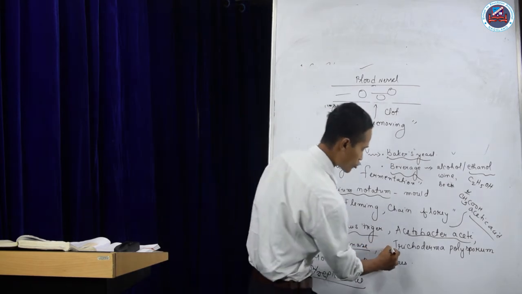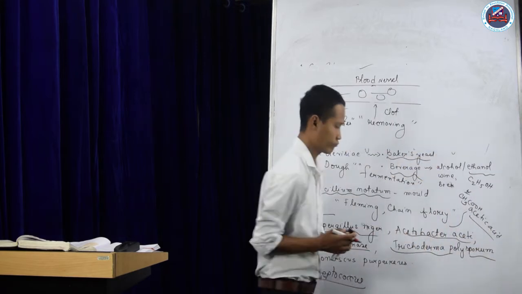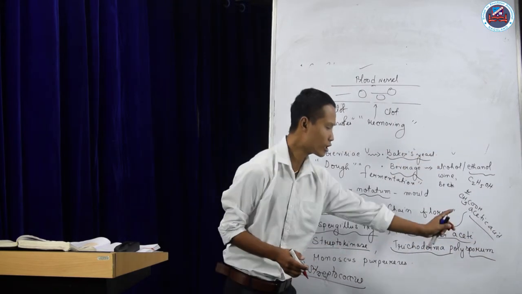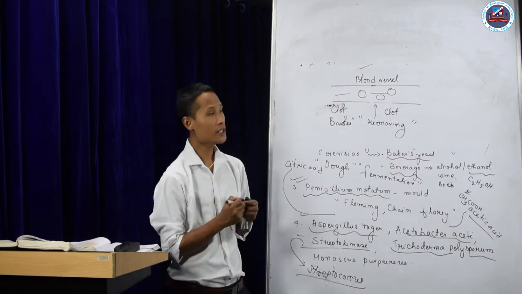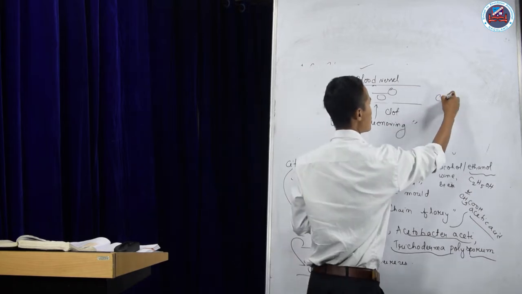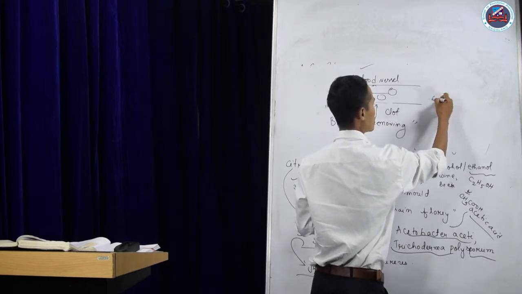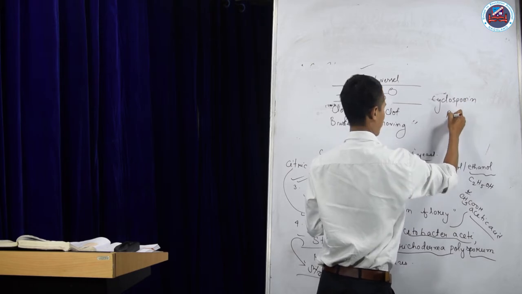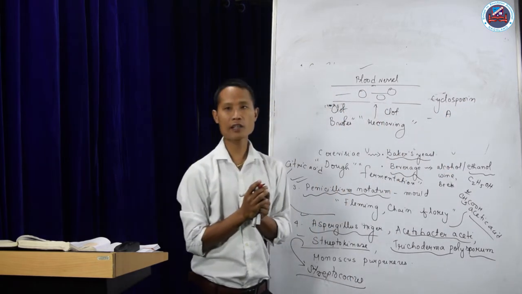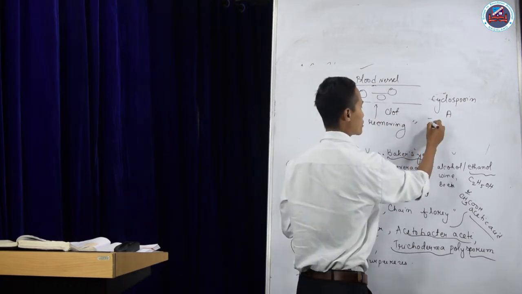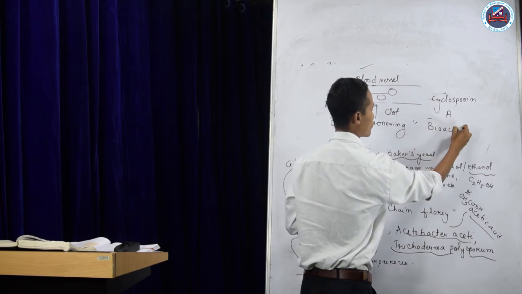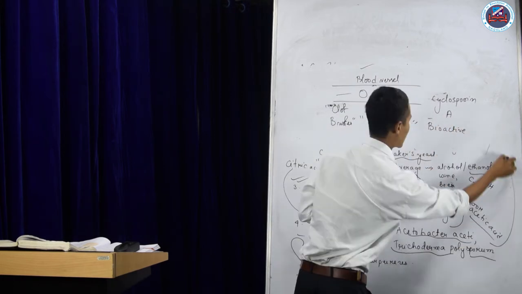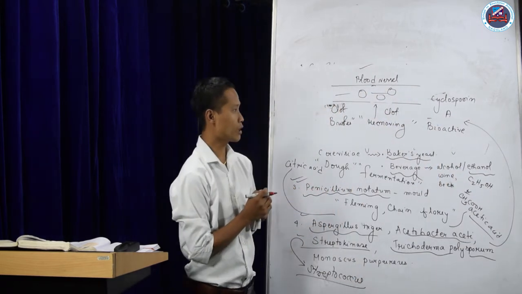Another we have is called Trichoderma polysporum. This Trichoderma polysporum produces cyclosporin A. Cyclosporin A is a bioactive molecule.